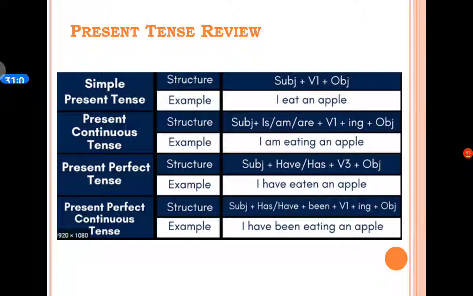So these are the four types of present tense, and here is the structure and form of all the four kinds of present tense with an example.